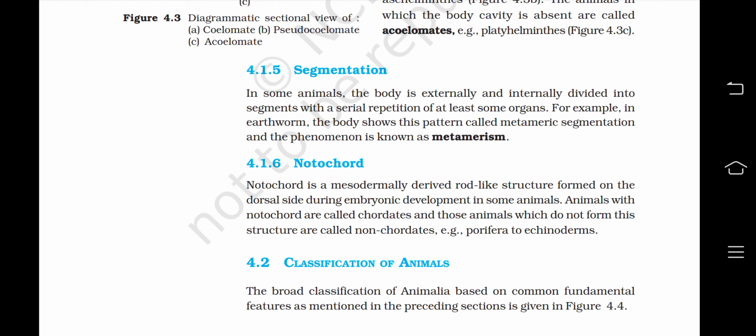Now, segmentation. In some animals, the body is externally and internally divided into segments with a serial repetition of at least some organs. For example, in earthworm, the body shows this pattern called metameric segmentation, and the phenomenon is known as metamerism. Notochord is a mesodermally derived rod-like structure formed on the dorsal side during embryonic development in some animals. Animals with notochord are called chordates, and those animals which do not form this structure are called non-chordates. Example, Porifera to echinoderms.